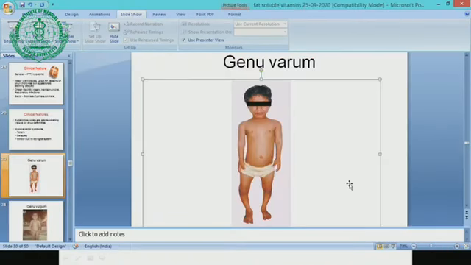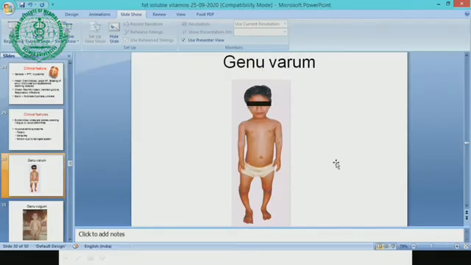Now you can see a few pictures. This is bowing of the leg, and there is genu varum. There is an increased gap between both knee joints. The long bones become soft and they bend, and this gives genu varum.